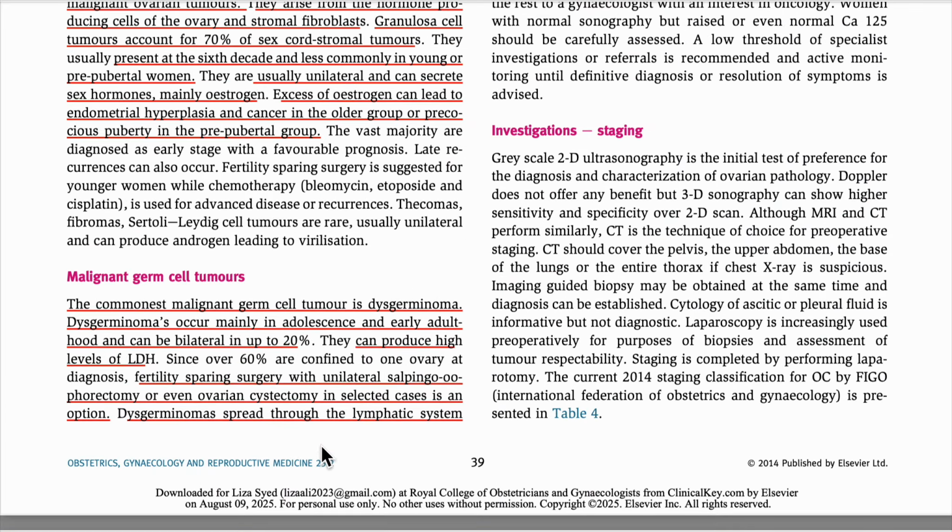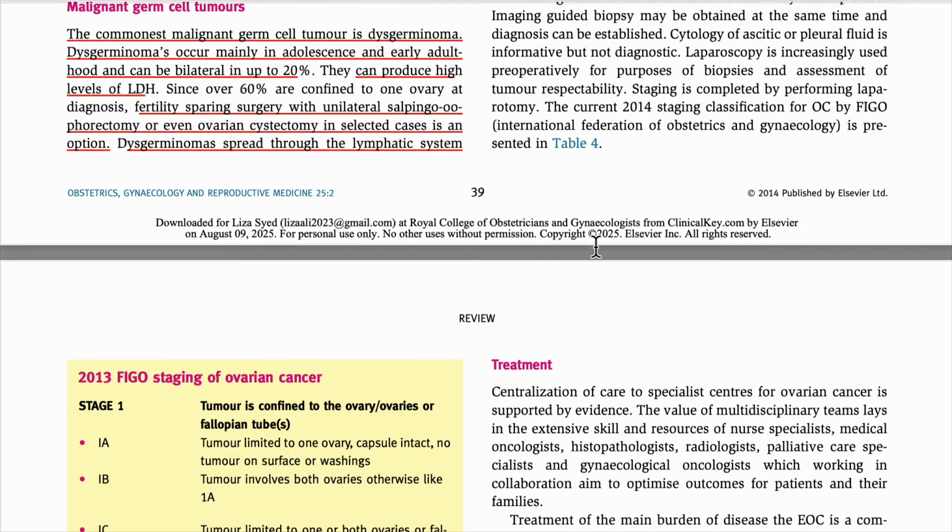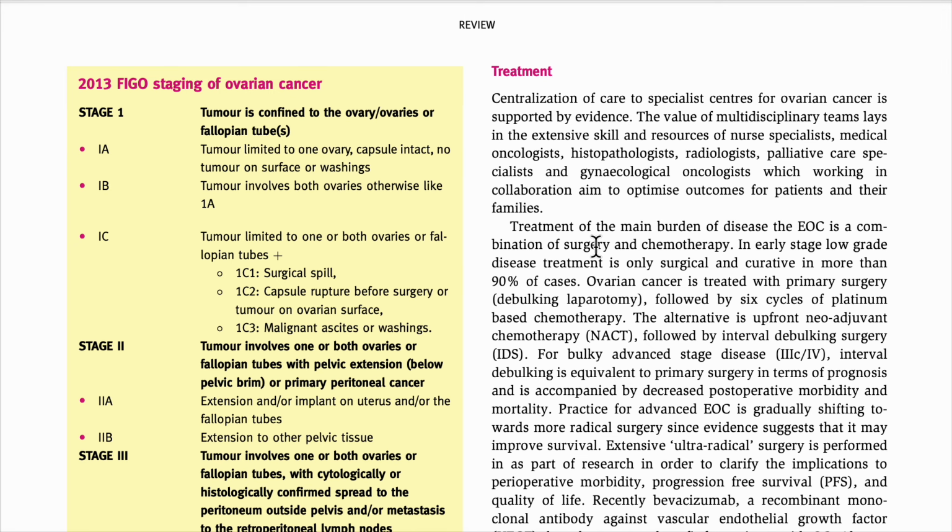Investigation we already talked about, now we are going to talk about the treatment. Here we have to remember one thing: if she is in the reproductive age group, then the treatment will be a little different. She wants fertility preservation, so we will treat accordingly. But the main treatment of epithelial ovarian cancer is surgery and chemotherapy.